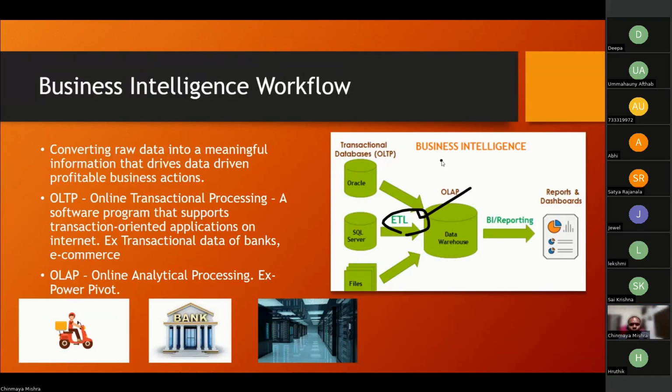Now, what is ETL, guys? I can show you when I open Power BI. ETL is an acronym. E stands for extracting the data. T stands for transformation of data. And L stands for load of data.